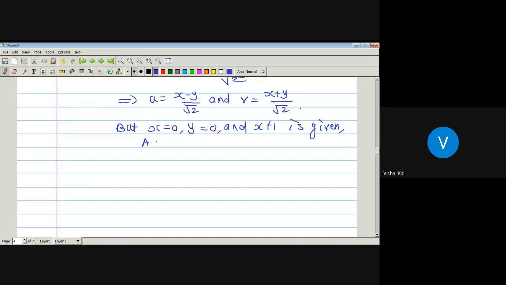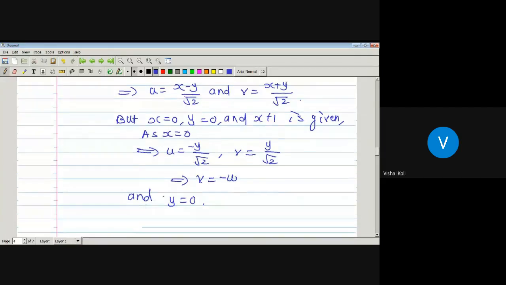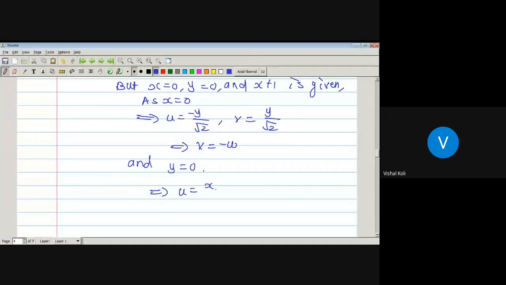Then we get x equal to 0, which implies u equal to minus y divided by root 2 and v is equal to y upon root 2. So u is just a negative of v, which implies v equal to minus u. And also y equal to 0, which implies u equal to x by root 2 and v is also x by root 2. So which implies u is equal to v here.